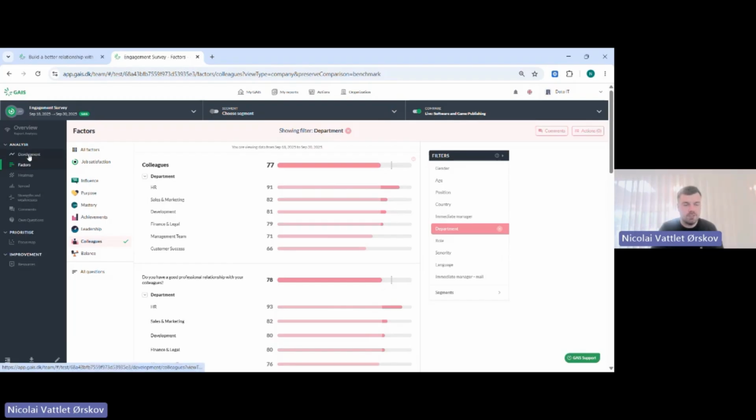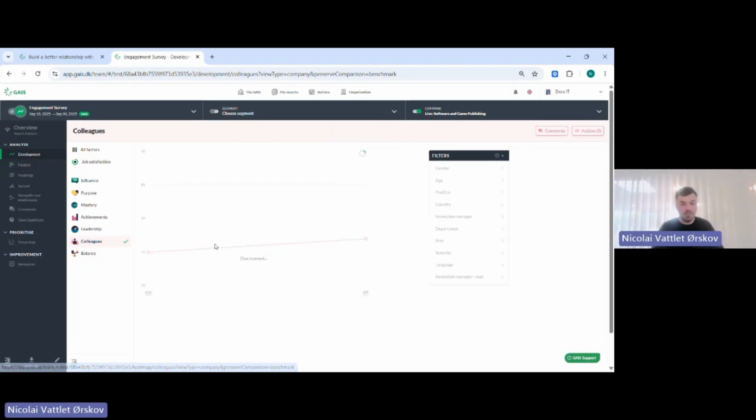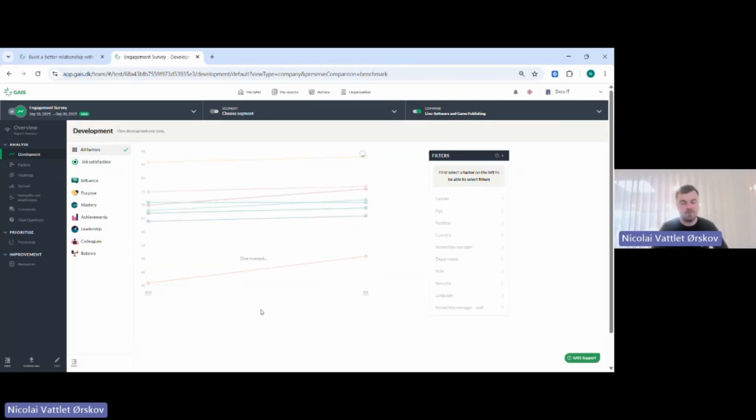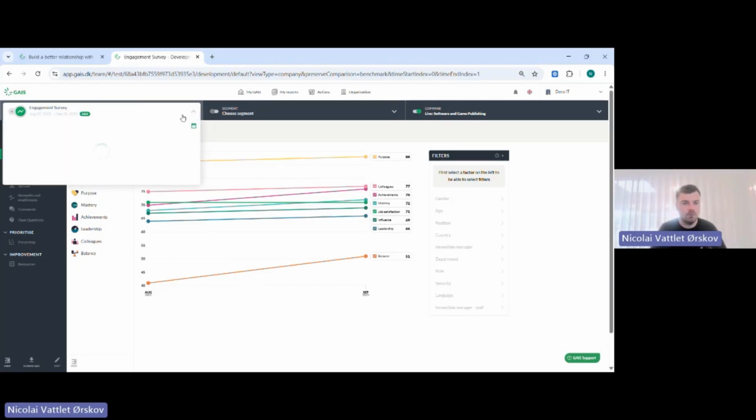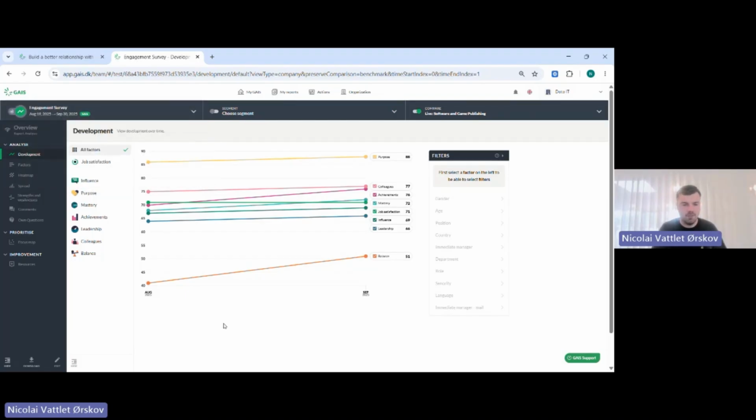I would also like to briefly take you through the development tool up here, because here you can of course track development, and this makes sense when you have more than one survey. Let's say you have 5 surveys, then up here in the left corner you would be able to adjust the timeline you would like to see development from. Right now this only includes 2 surveys, so we see this development here. We have the surveys down here at the bottom, and then you can just hover the mouse over the factors and see how it's going. So it's pretty visible in terms of, is it going up or down?